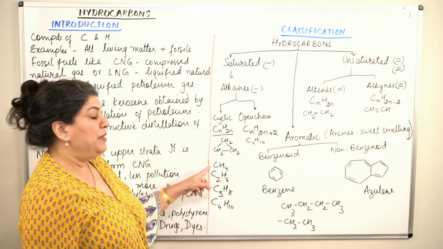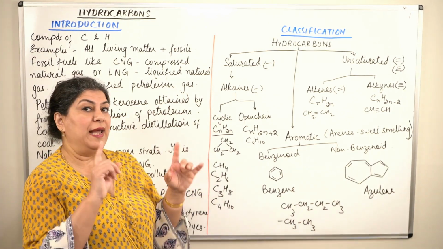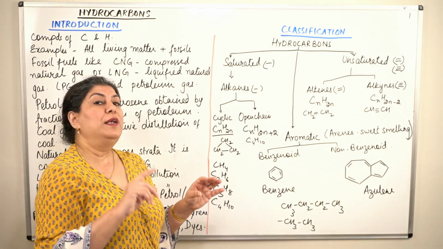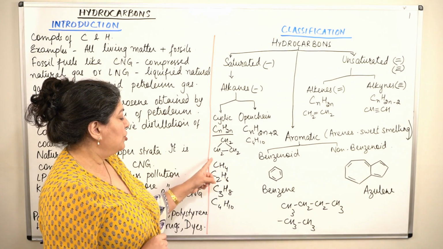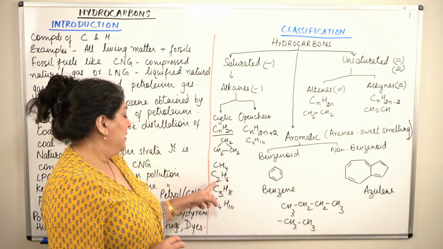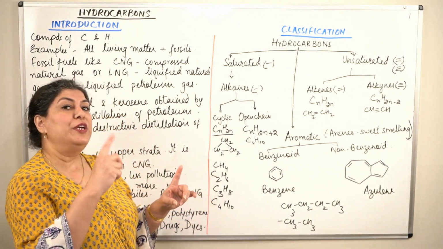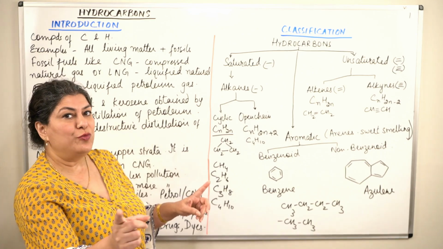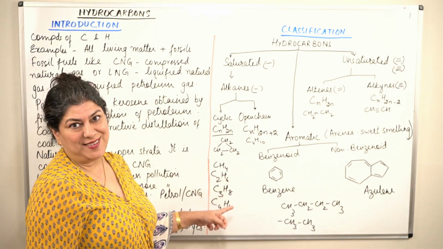Look at methane. Methane has 1 carbon, so N is 1. So 1 into 2 is 2, plus 2 is 4. And in methane, what is the formula? CH4. For ethane, the value of N is 2. So 2 into 2 will be 4. 4 plus 2 will be 6. So the formula of ethane will be C2H6.